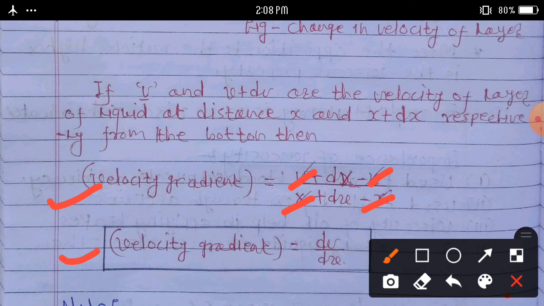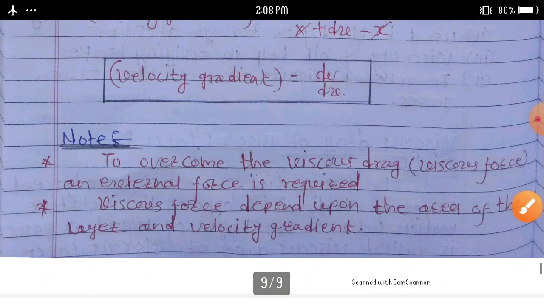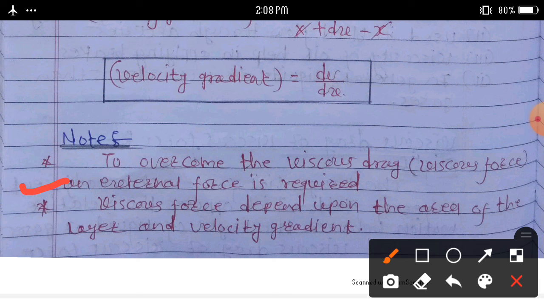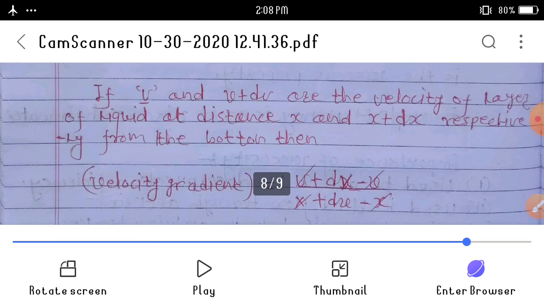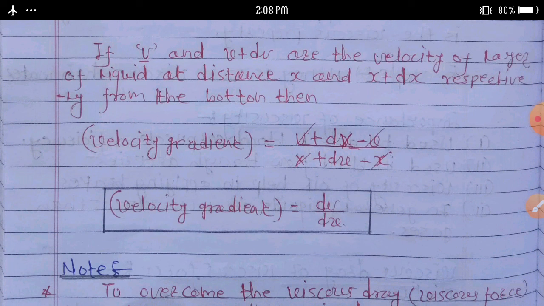Some notes prepared here. To overcome the viscous drag, considered as a viscous force, an external force is required. Second note: viscous force depends upon the area of the layer and the velocity gradient. Some questions asked on this topic: Define velocity gradient.